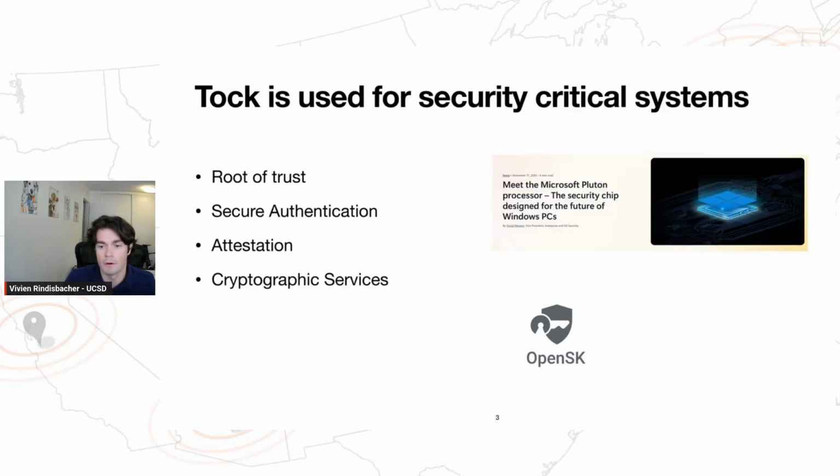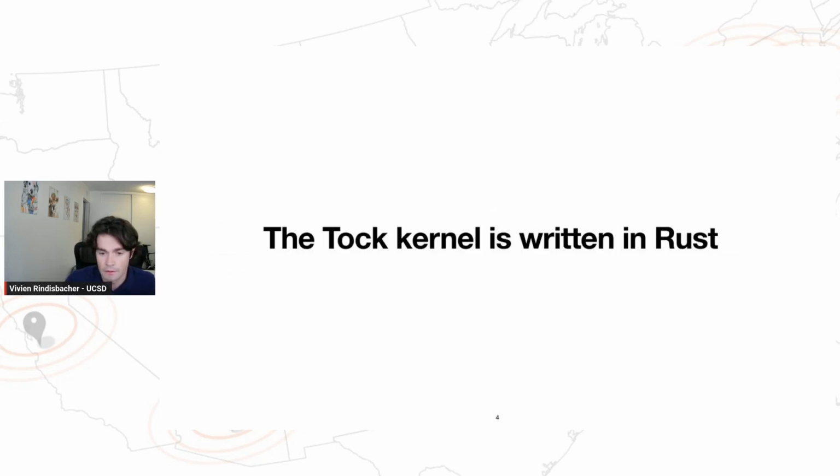Now, what's common about all the uses I just mentioned is that they're all security critical systems. So they implement things like root of trust, secure authentication, attestation, and other cryptographic services. So the question really is, how does Tock give us security guarantees that allow us to build these systems? Well, a good start is that the Tock kernel, as well as drivers, are written in Rust. And this is nice because we get type and memory safety guarantees from the language itself, which helps alleviate a lot of the classic C and C++ memory bugs that we see in the wild.